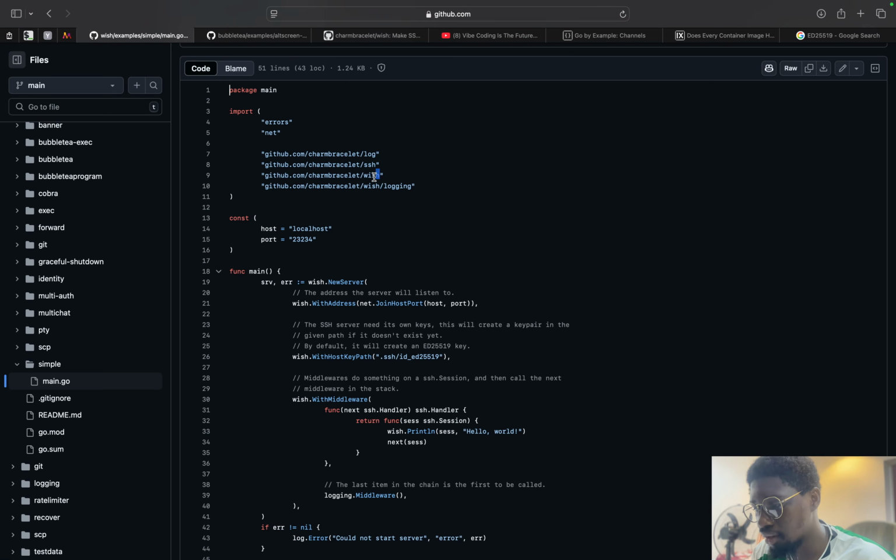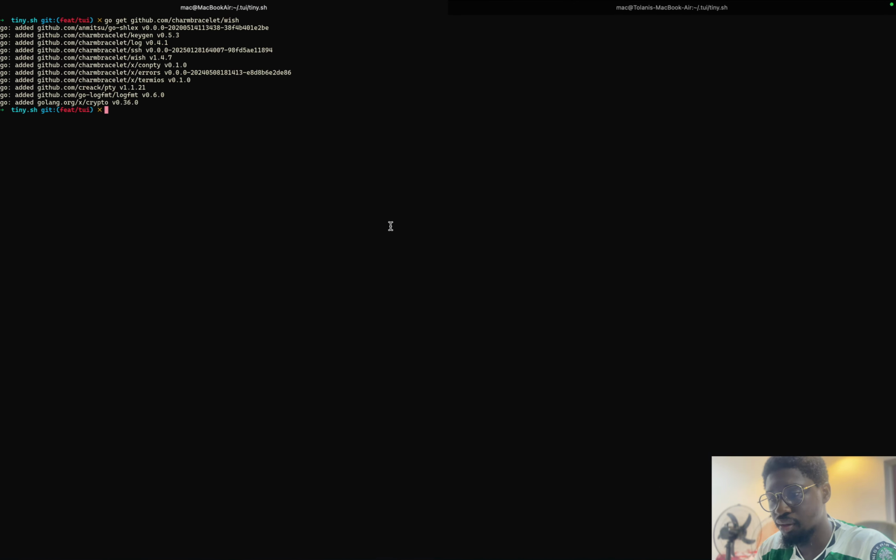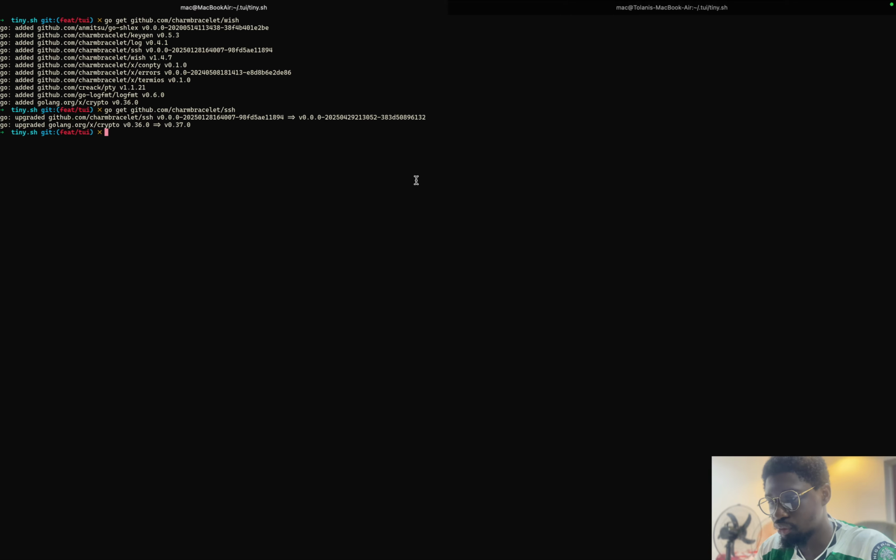I need to install some of the libraries. I need Wish, and I don't think I have Log. So go get Wish. I think Log comes with it, and go get SSH, and go get Log. Those are the three dependencies we need.